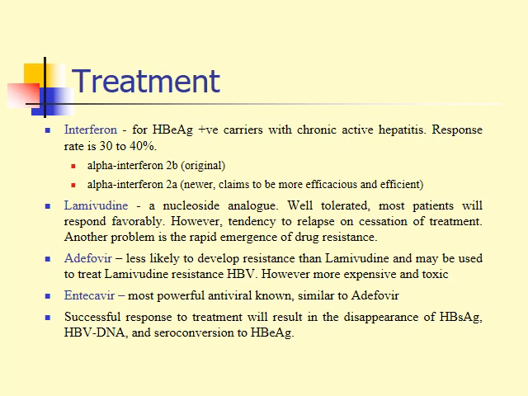This means a successful response to the treatment: disappearance of hepatitis B surface antigen, disappearance of hepatitis B virus DNA, and the seroconversion of hepatitis B E antigen to antibody.